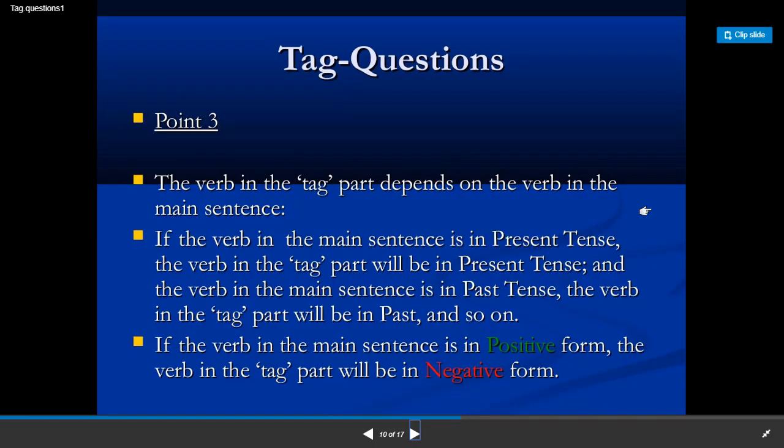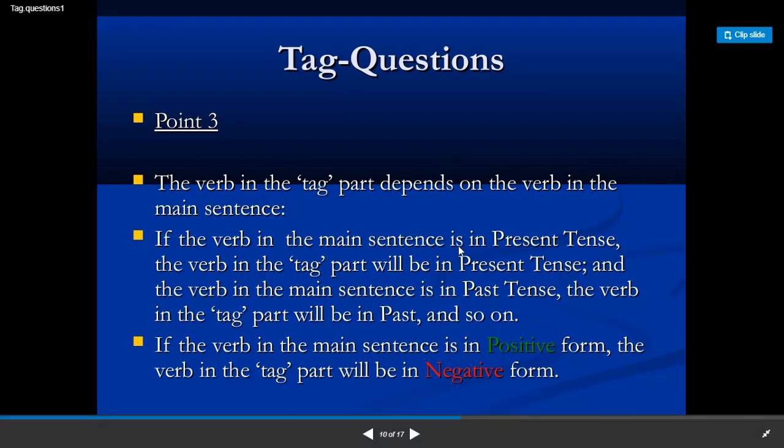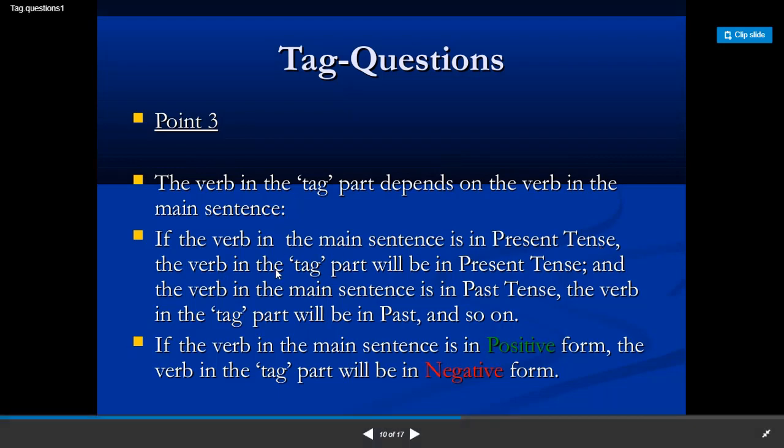The third point: the verb in the tag part depends on the verb in the main sentence, especially as far as the tense or the verb form is concerned. If the verb in the main sentence is in a present tense, let's say the present simple or the present progressive, the verb in the tag part will also be in the same present tense.